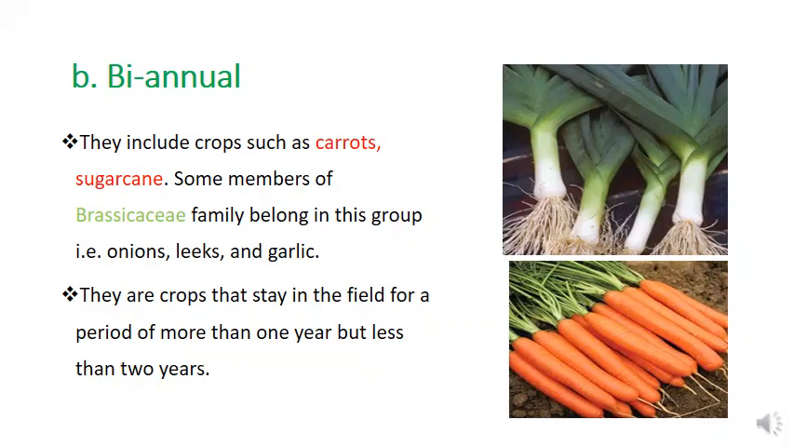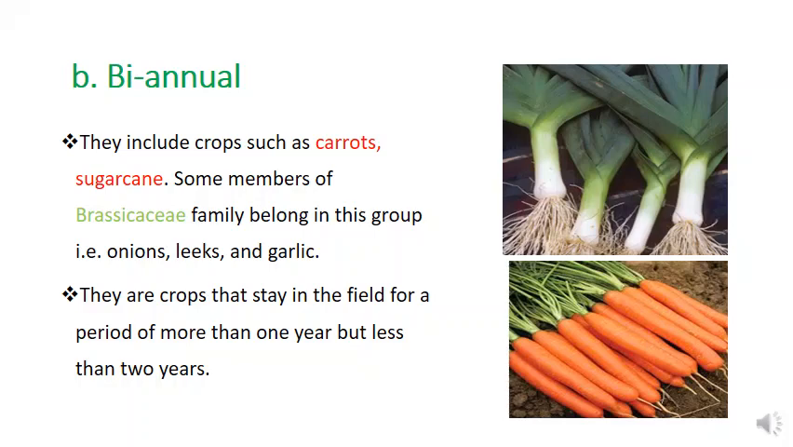Biannual crops. From the word bi, meaning two. So these are crops that are able to stay in the field for a period of more than 1 year but less than 2 years. Their developmental period is limited to a duration of more than 1 year but less than 2 years. So it's between 1 year and close to the second year. Then root crops like carrots.